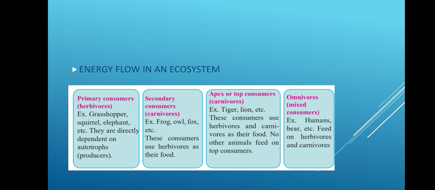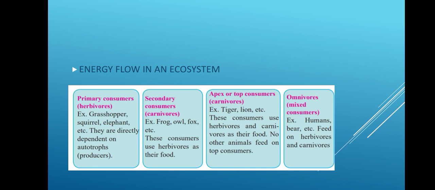Every ecosystem consists of various trophic levels. In the diagram, I have tried to show you the different trophic levels. The first and the base of an ecosystem are the producers. All the green plants are said to be the producers. Now these green plants are consumed by primary consumers. Consumers cannot prepare their own food, so they have to consume their food from other living organisms.